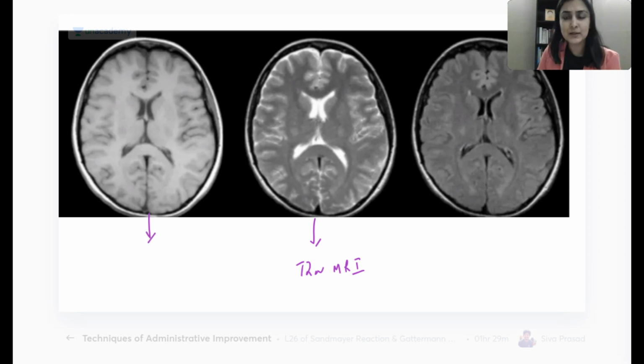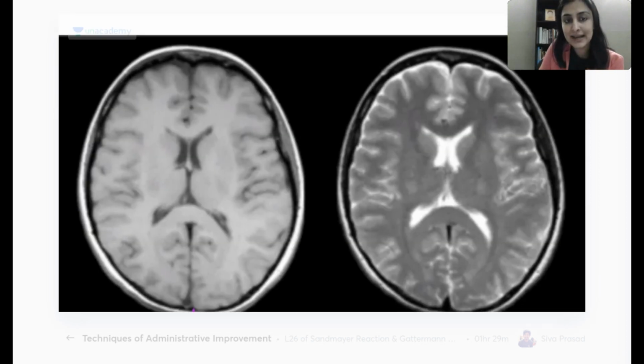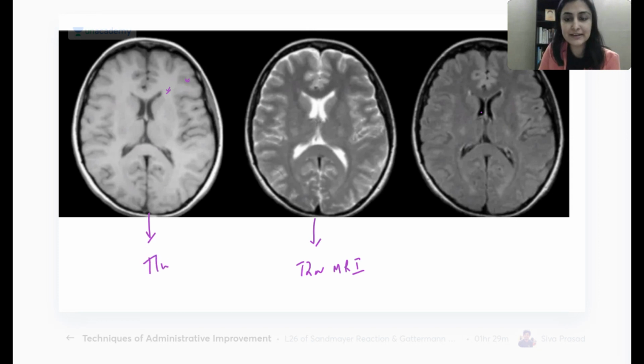Then if I ask you this, water is black here also, but the two sequences look quite different. So now I have one more thing. What do I need to make sure when water is black? That white matter is indeed white and gray matter is indeed gray. So that is true by its name. So can I be sure that this is a T1 weighted MRI? Everybody, can I be sure?